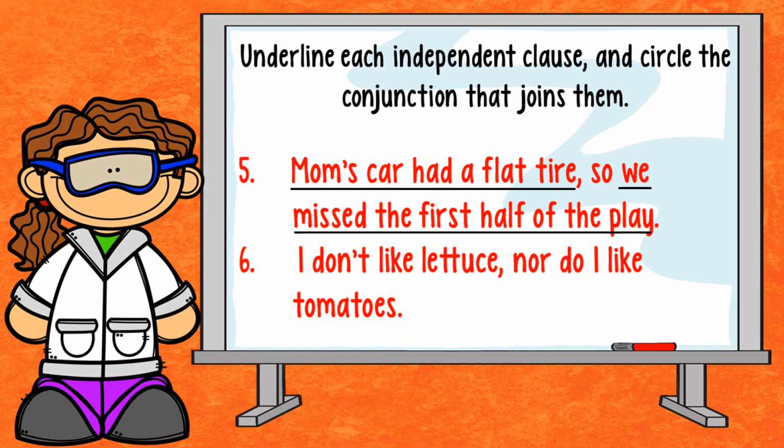We put them together to make us sound like big boys and big girls, and therefore you should have circled so because that is your coordinating conjunction. Hopefully on number 6 you underlined I don't like lettuce, and then you underlined nor do I like tomatoes, and then you should have circled nor. So nor indicates that there's neither of those things that I like. You're not into salads, obviously.